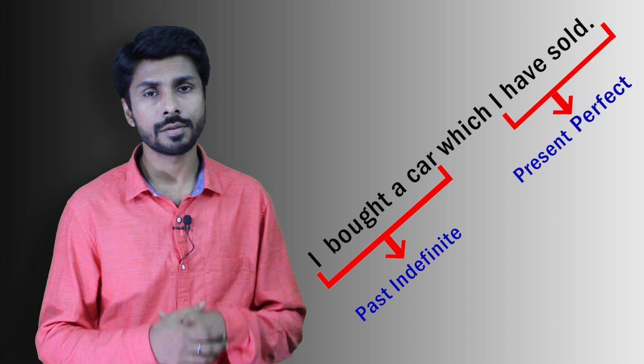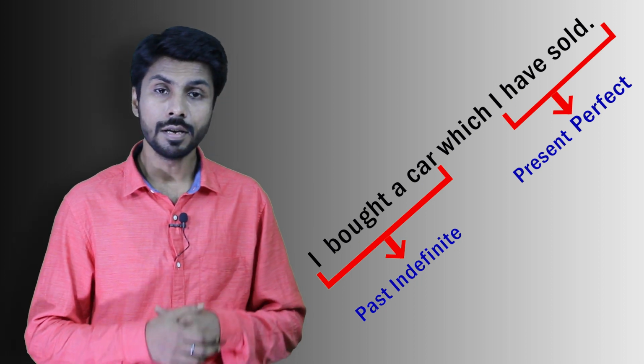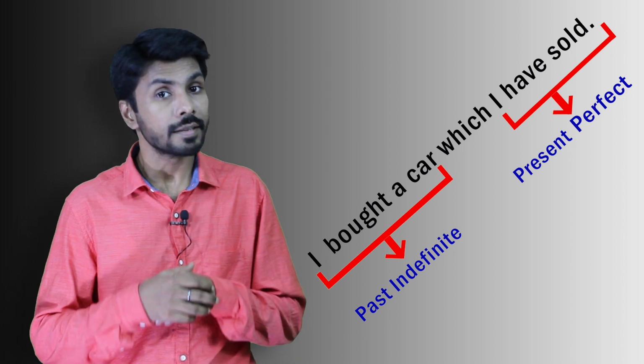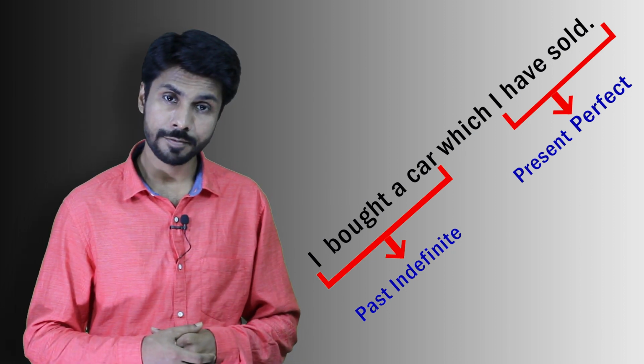Let's have another example. I bought a car which I have sold. What does it mean? Both past indefinite and present perfect we are using here in the same sentence. Two clauses are there. In one clause we are using past indefinite. In another clause we are using present perfect.